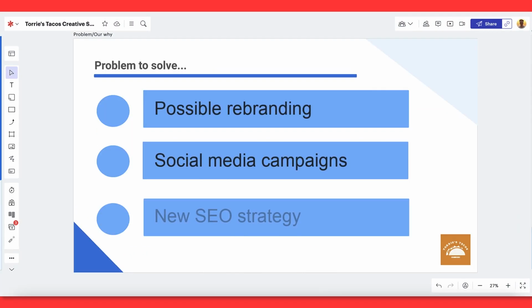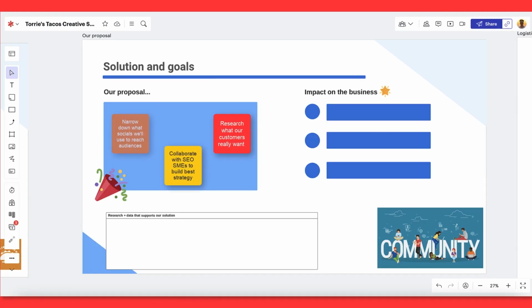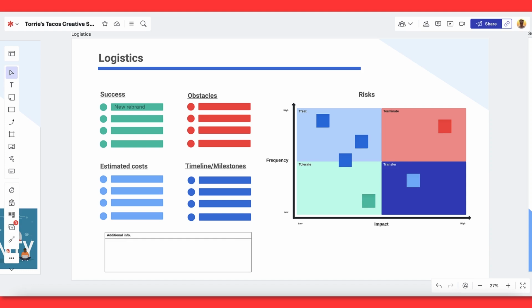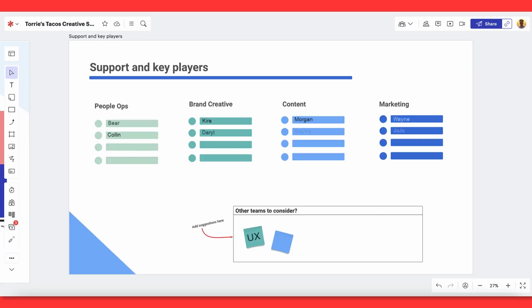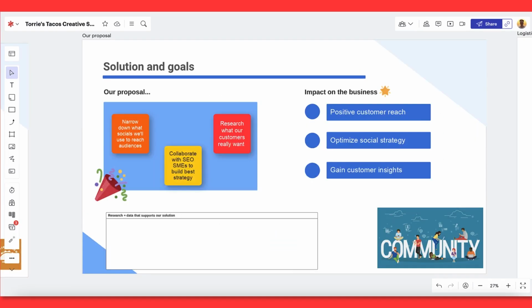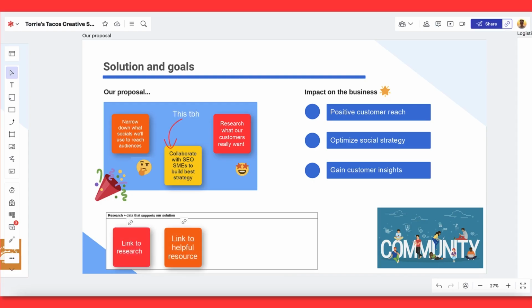Begin with the problem your team is trying to solve and how it might be impacting the business. Next, include the solution you want to propose and the impact your solution will have on the business. To top things off, include logistical information around risks, benefits, time it will take, cost, and what type of support you need.